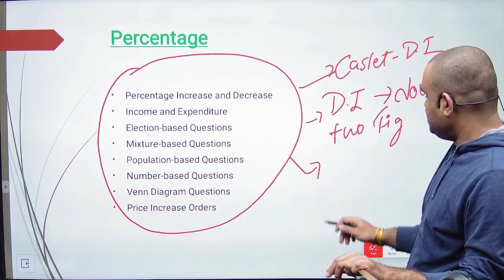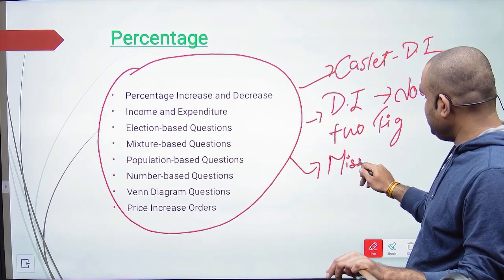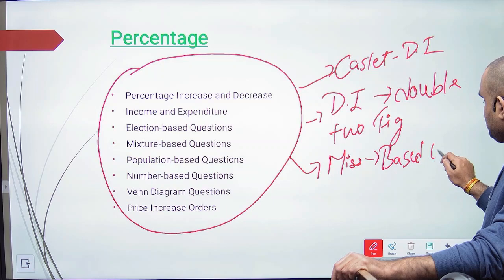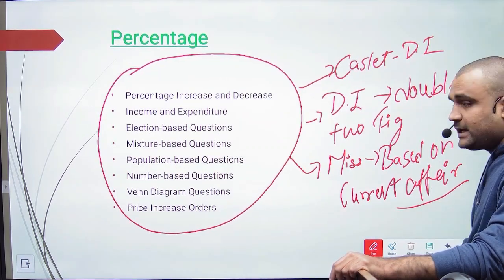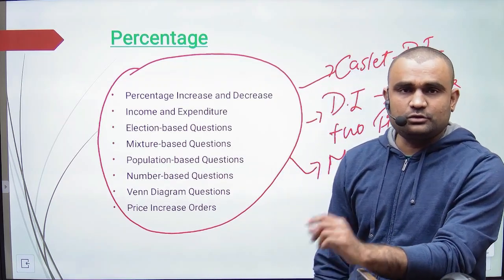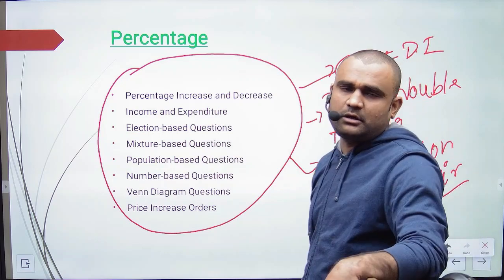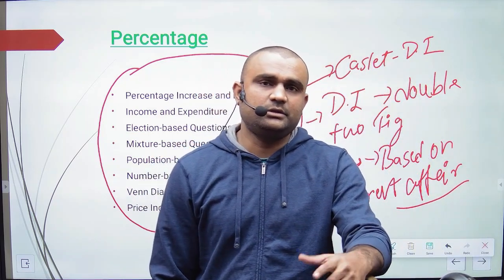The next is miscellaneous DI. Miscellaneous means based on current affairs, because every year CLAT changes its theme, so it is basically based on current affairs. So you are not at a disadvantage because CLAT has changed the theme and you didn't know about that.